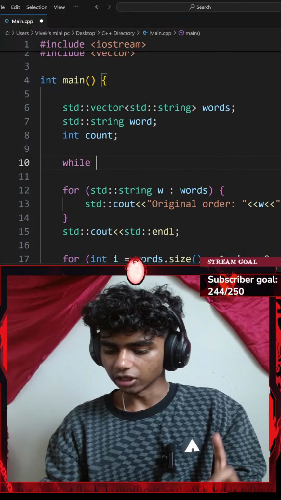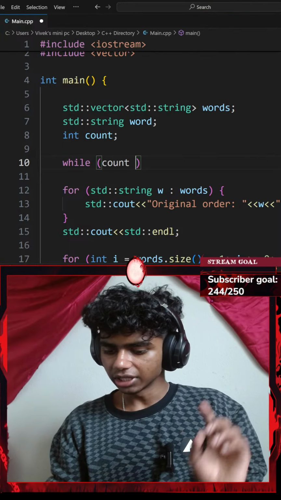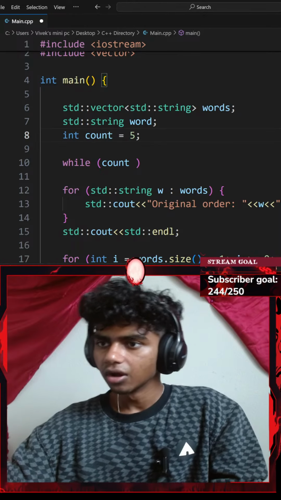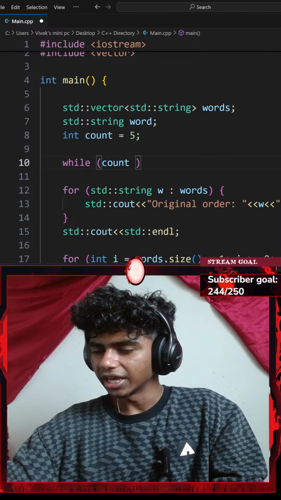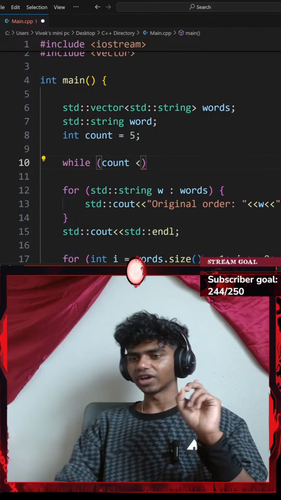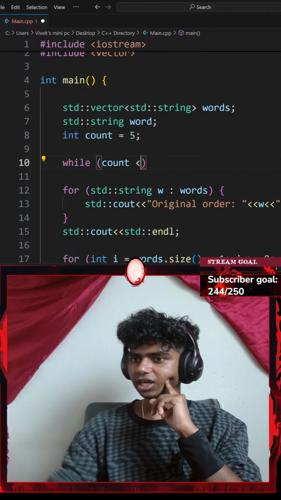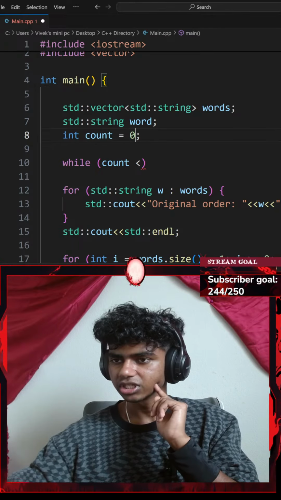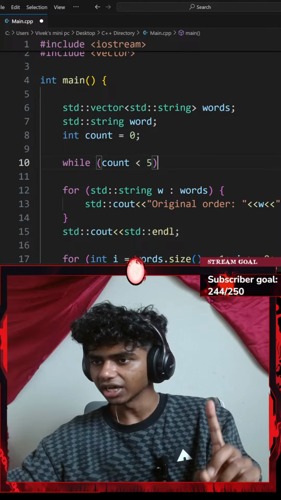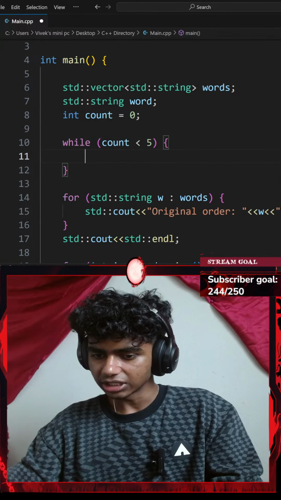So let's go with a while loop. While my count variable is... let me actually set that equal to 5. While my count variable is, let's say, less than 5, or should it be greater than? I could change this to be 0. While my count variable is less than 5, which it currently is, I'll go with a pair of curly braces.